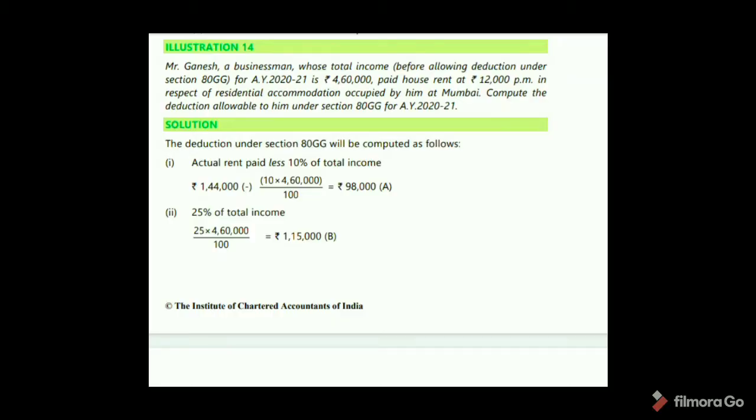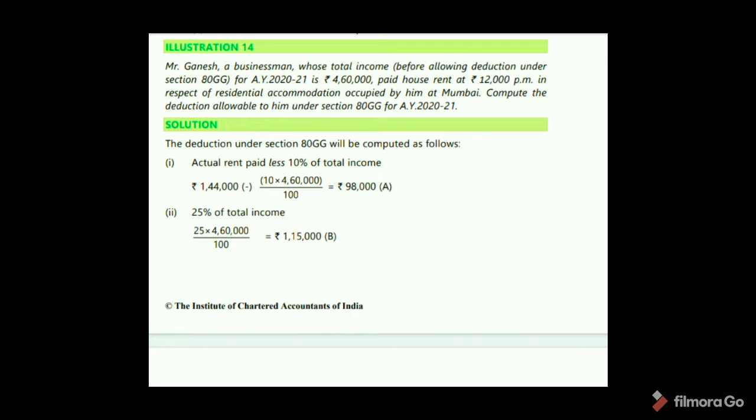Okay. See illustration 14. Mr. Ganesh, a businessman whose total income before allowing deduction under section 80GG for assessment year 2021 is 4,60,000, paid house rent 12,000 per month in respect of residential accommodation occupied by him at Mumbai. Compute the deduction allowable to him under section 80GG for assessment year 2021. So here the deduction under section 80GG will be computed as follows. 5,000, actual rent paid less 10% of total income.